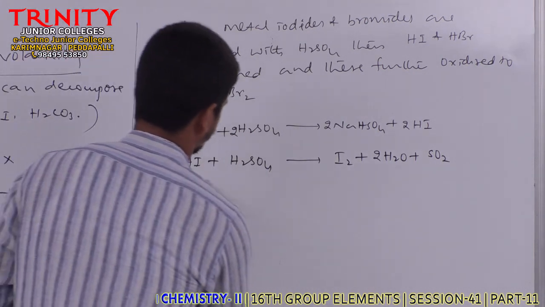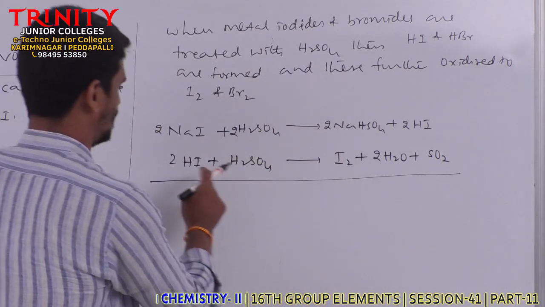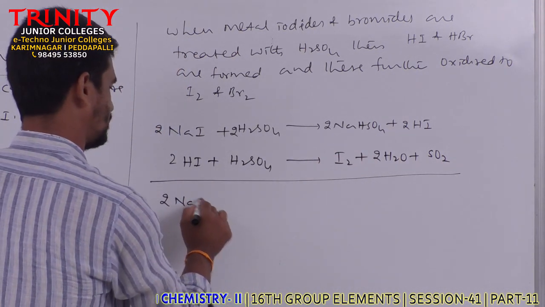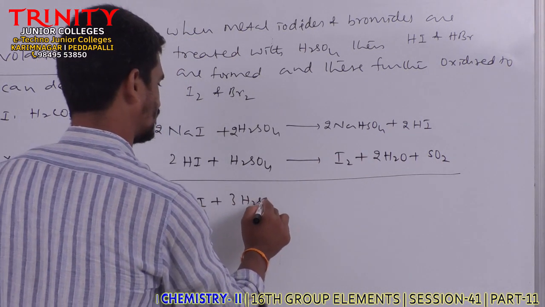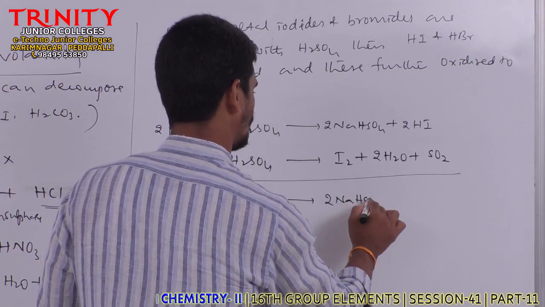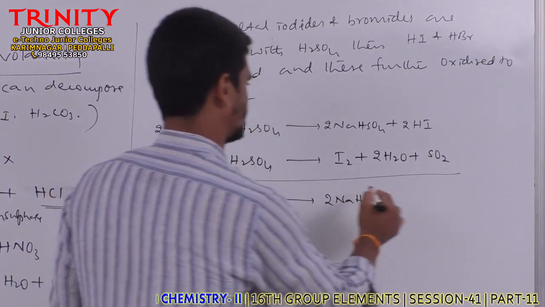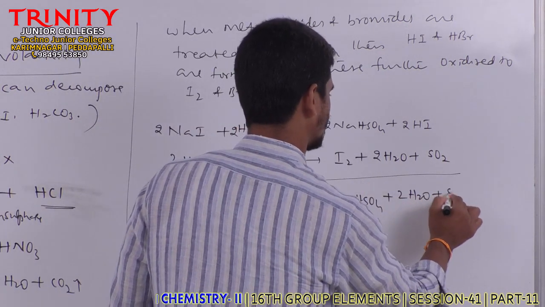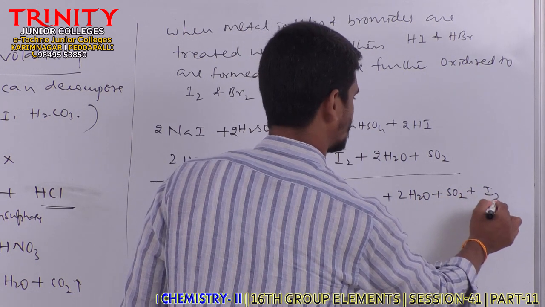So then what can we say the overall reaction is, sir? 2HI gets cancelled, then 2NaI plus 3H2SO4 gives 2NaHSO4, and HI is cancelled, plus 2H2O plus SO2 plus I2 is liberated.